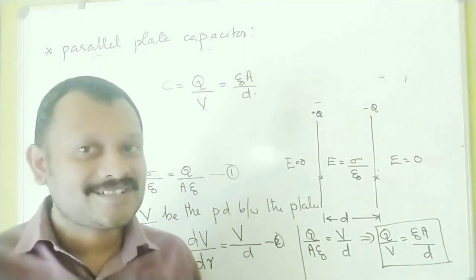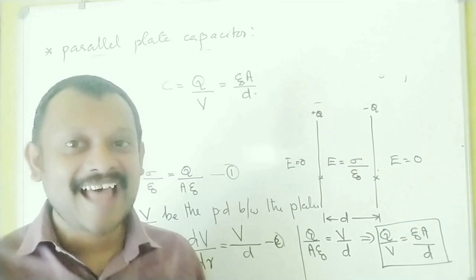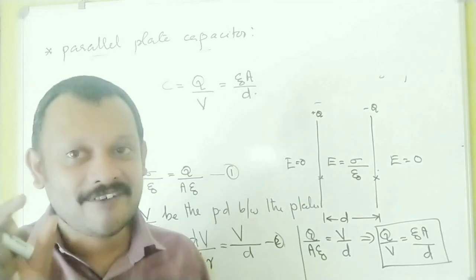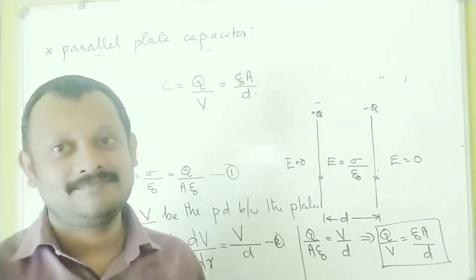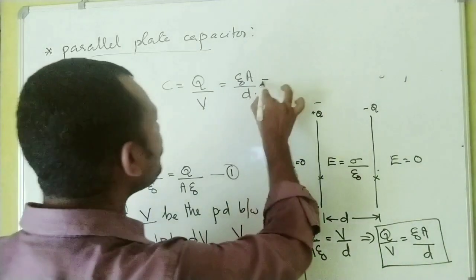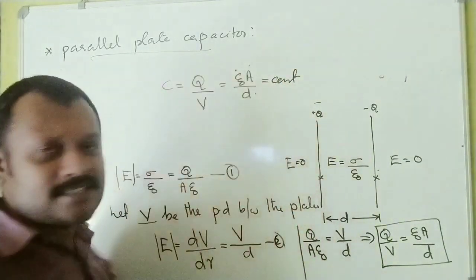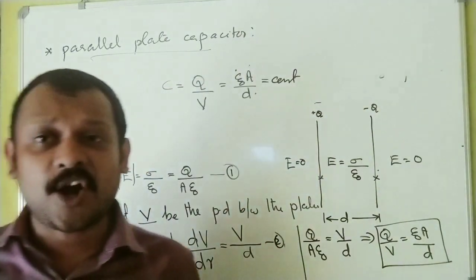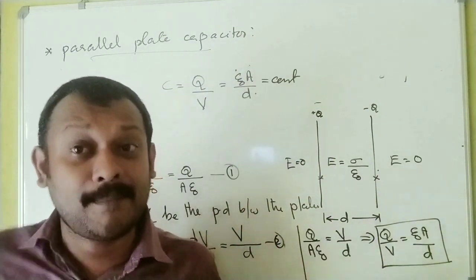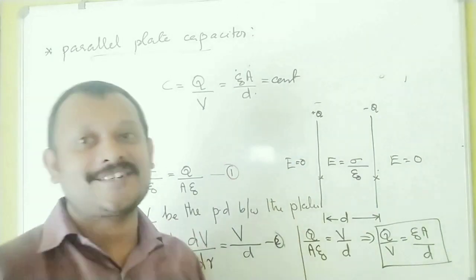Is that a constant for a given orientation of the plates? I would say that's a constant, right? Epsilon 0 is a constant. Area of the plates is a constant. Separation between the plates is a constant. That means epsilon 0 A divided by D is a constant.